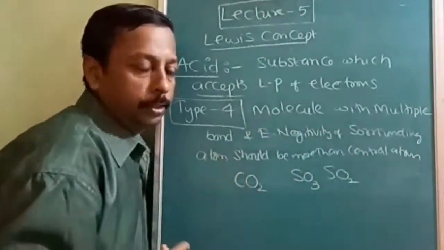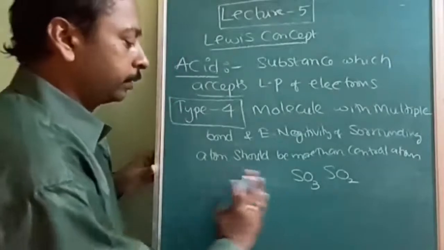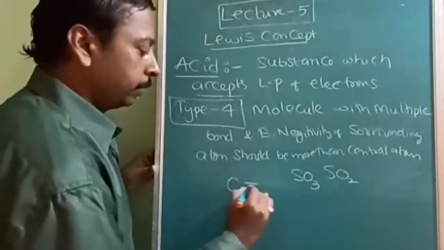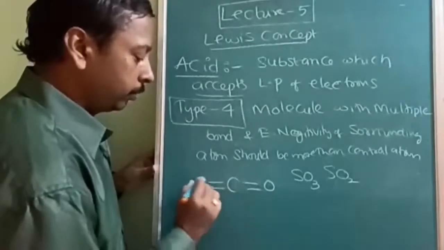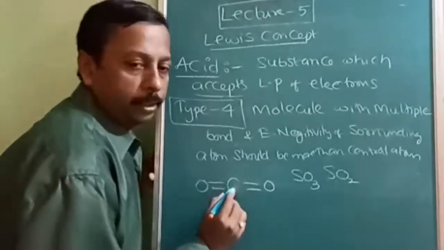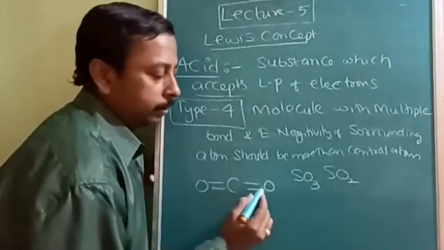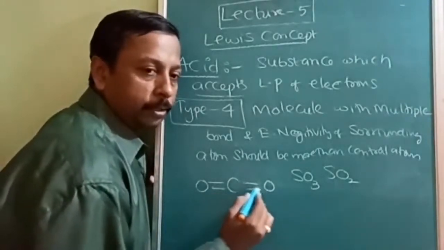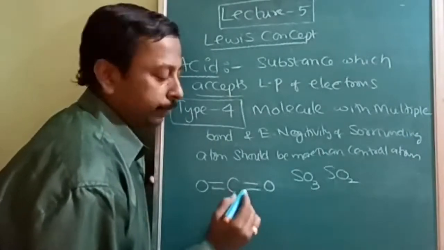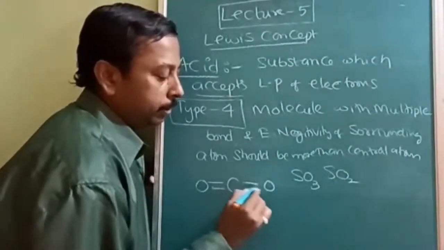What is the condition that I am explaining with the structure of CO2? Here this is the CO2. Understood? The central atom here is carbon, and the surrounding atom is oxygen. Now what happens because of this?